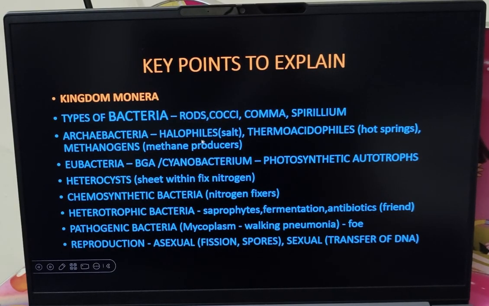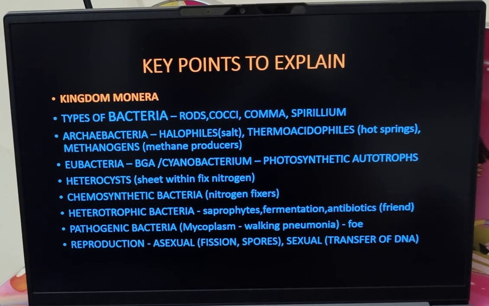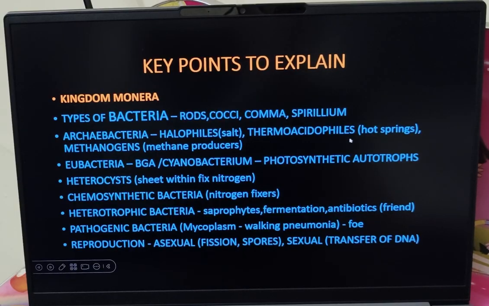Halophiles meaning there are certain bacteria which live in salt, saline solution, which means they can even survive in ocean or sea. And few bacteria live even in the lava, hot lava or volcano. The lava erupts, right? So it can even live in that. So they are called thermoacidophiles. Okay, so they live in hot springs.